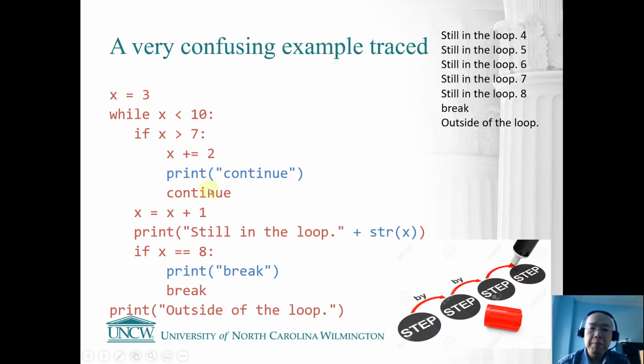Remember, we have the print continue, right? Since we don't see a continue in the output, this means the continue part is not triggered at all. We finish this iteration with only 5 rounds because a break is triggered and the remaining iterations are all skipped.